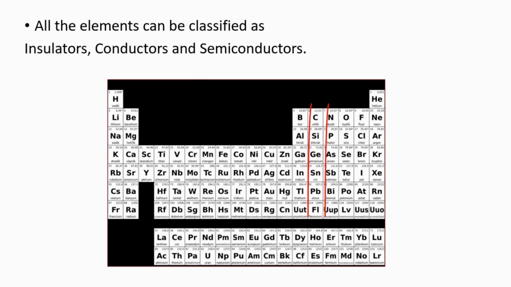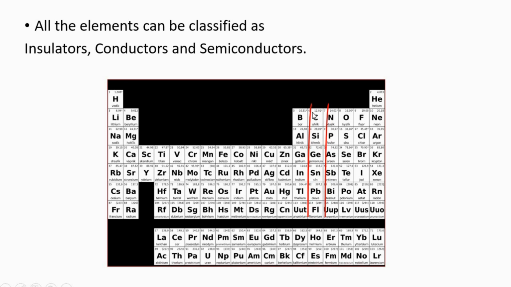So you are already familiar with the periodic table. You have studied the periodic table several times in the past. So mostly all the elements can be classified into three different categories, namely insulators, conductors, and semiconductors.